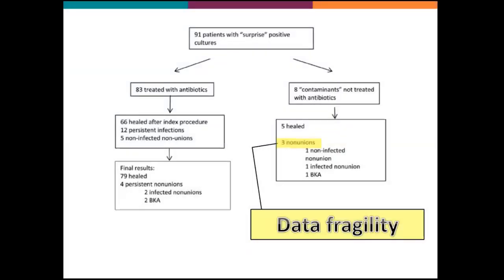Of those with positive cultures, 8 were not treated. 5 of them did well, and 3 of them did not. The magnitude of complications from these 3 patients should not be understated, but these event outcome numbers are really small, which tends to be one of the major challenges not only in non-union studies, but in orthopedic research in general.